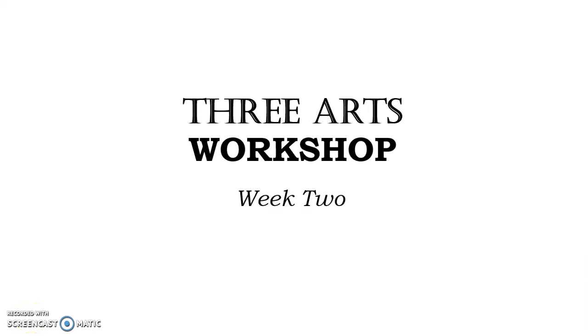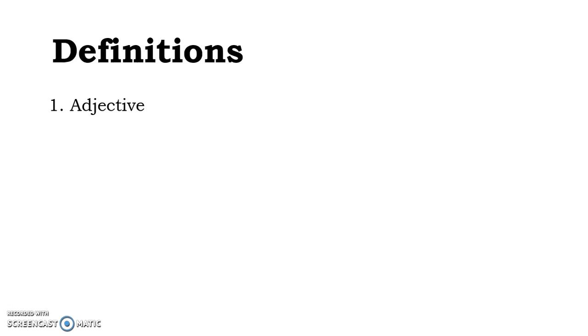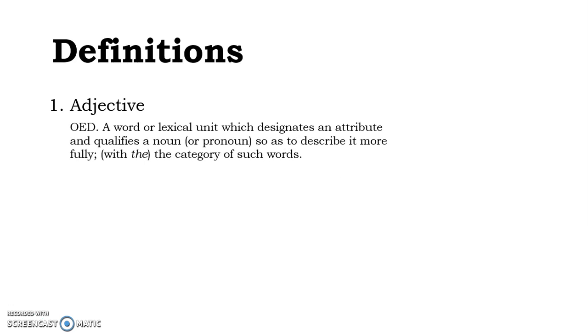Right, in the 3 Arts Workshop Week 2 grammar lesson, we're thinking about adjectives and adverbs. An adjective, the Oxford English Dictionary tells us, is a word or lexical unit which designates an attribute and qualifies a noun or pronoun so as to describe it more fully. It's a word that functions as a modifier, telling us about the quality of a thing, a noun or a